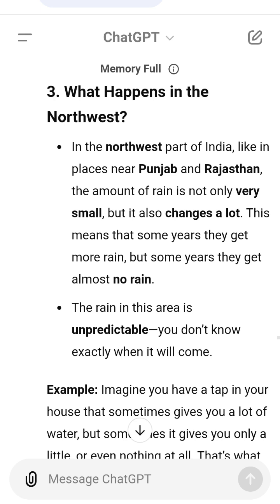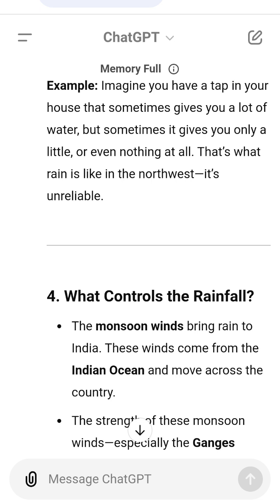Low pressure system. A type of weather pattern that usually brings clouds and rain. Anticyclone, a weather condition that brings clear skies and dry air.